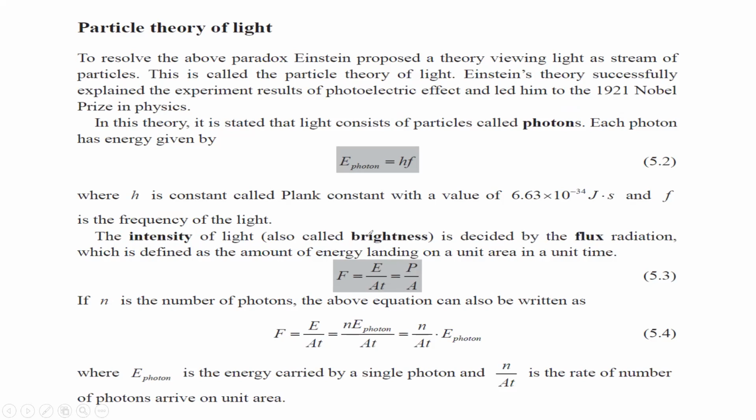The intensity of a light, also known as its brightness, is decided by the flux. So flux, we say F is equal to power divided by area. So power coming on unit area is known as radiation flux. And the radiation should be perpendicular to the surface, 90 degrees to the surface. So you can say radiation flux, or you can say intensity.